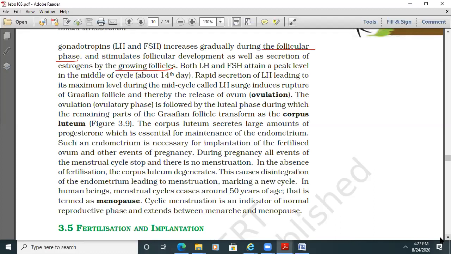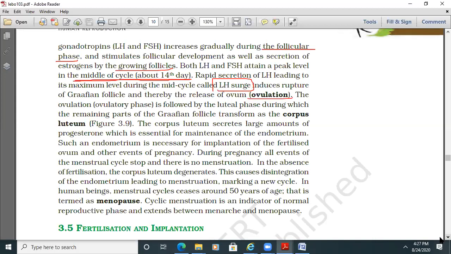Both LH and FSH attain peak level in the middle of the cycle. This is again about the 14th day, the bigger question. The rapid secretion of LH leading to its maximum level during the mid-cycle, called the LH surge, induces rupture of the Graafian follicle and thereby the release of the ovum. We say ovulation.